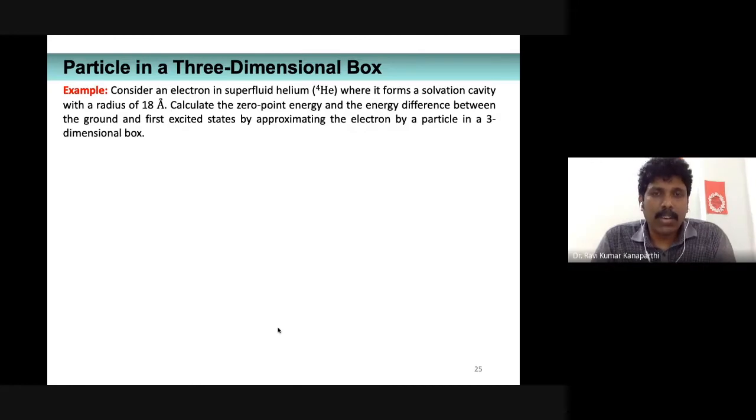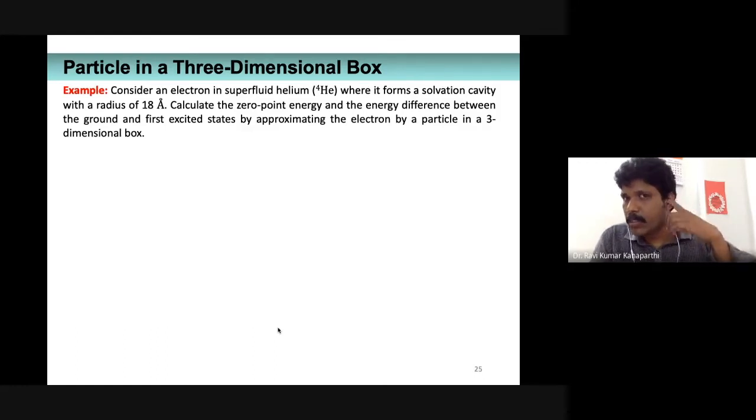Consider an electron in superfluid helium, where it forms a solvation cavity with a radius of 18 angstroms. Calculate the zero-point energy and the energy difference between the ground and first excited states by approximating the electron as a particle in a three-dimensional box. Of course, it is a cubical box. I hope that you can follow this particular concept.